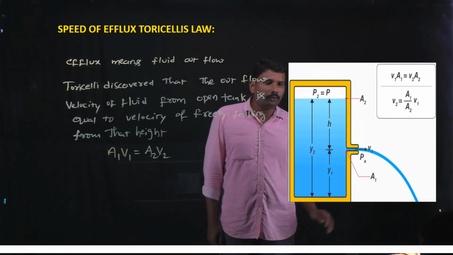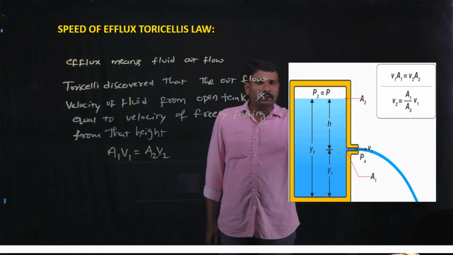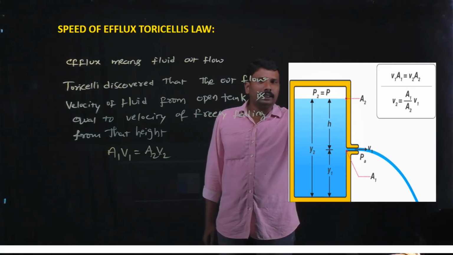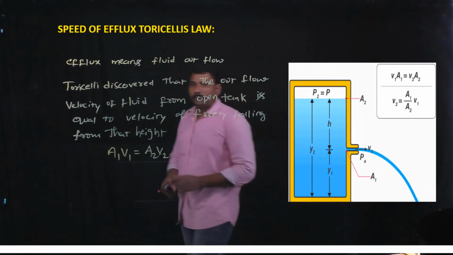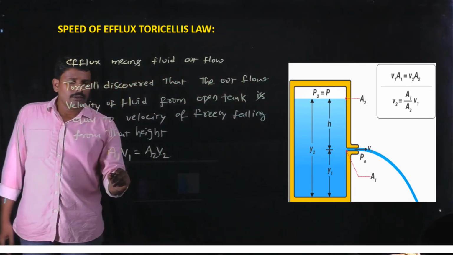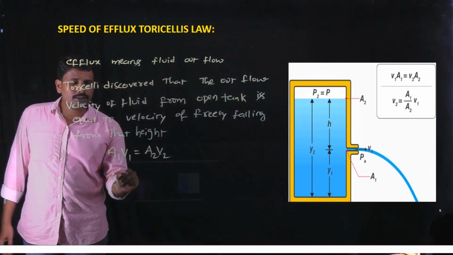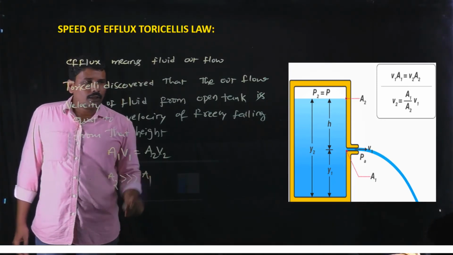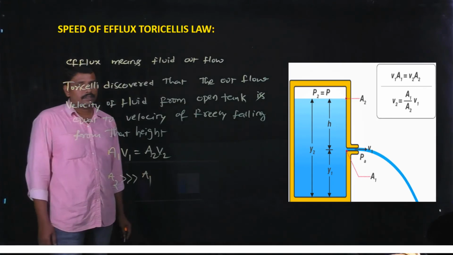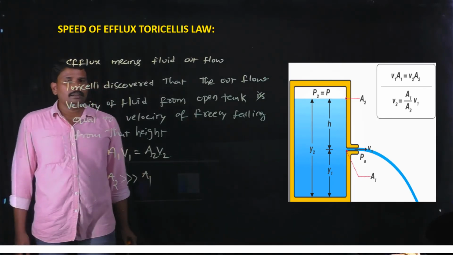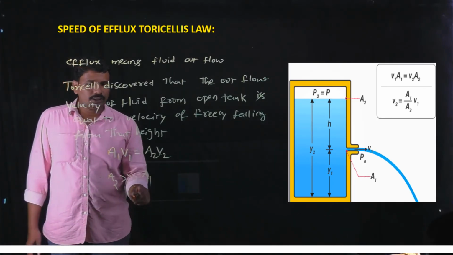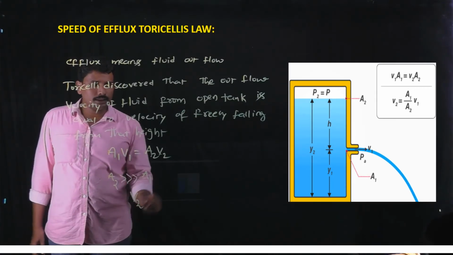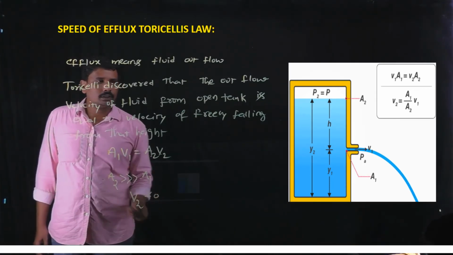Due to the outflow of the fluid, the level of the fluid decreases gradually. By observing here, the area of cross section of the tank is very much greater than the area of cross section of the hole. That's why the fluid level decreases gradually with a negligible velocity, approximately equal to 0.